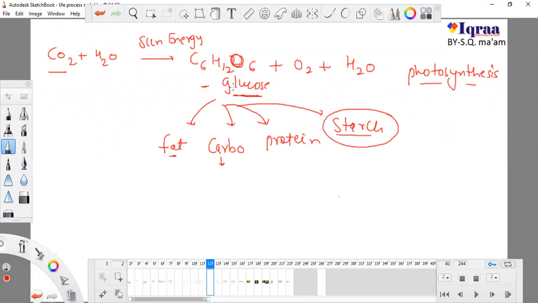So the plant is converting glucose. The primary product of the plant is glucose, the food product. I told you this in the previous class. By using several other pathways and methods, the plant converts this glucose to fat, carbohydrate, protein, and starch. A required amount of starch is stored by the plant for itself.